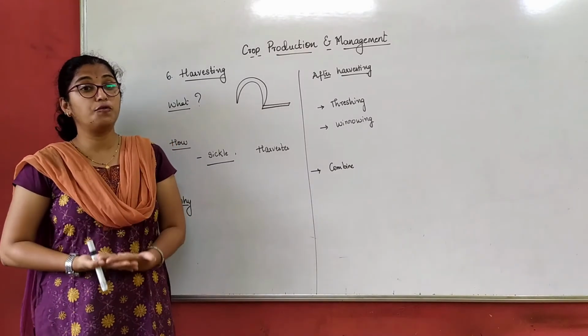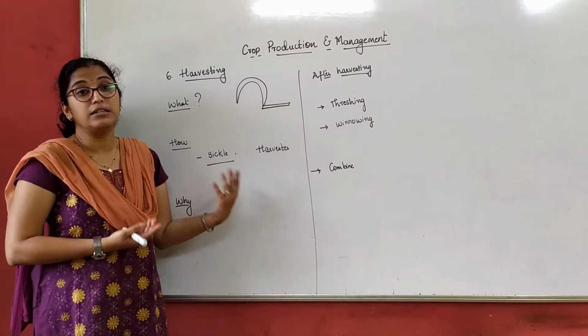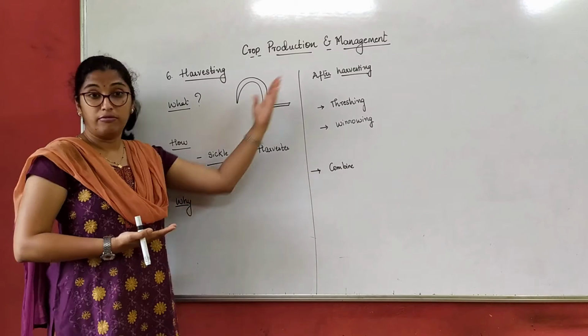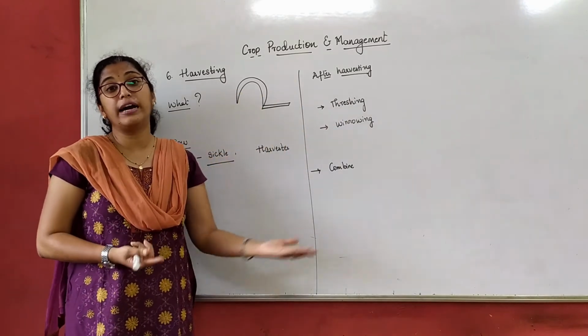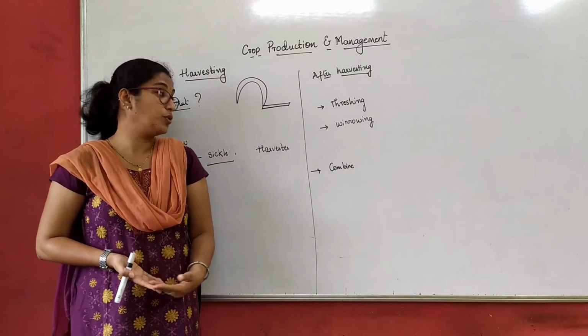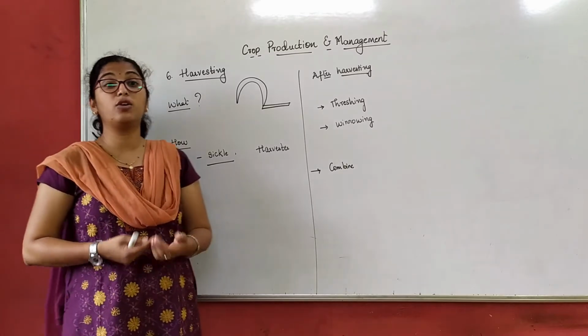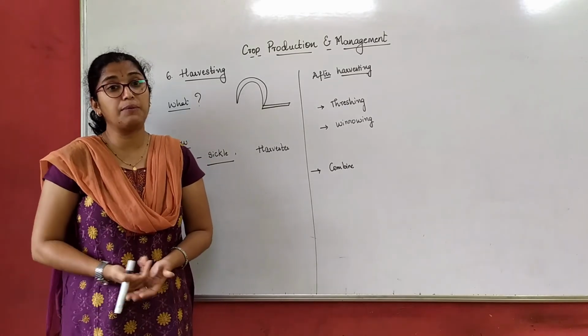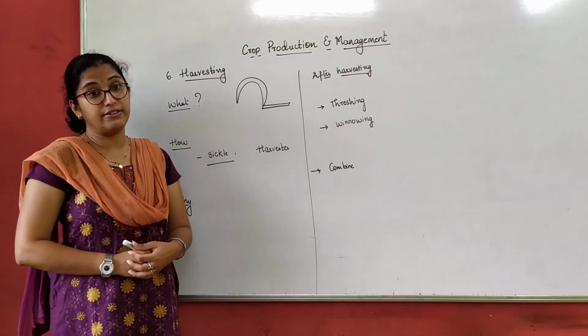Now where do we get the food from? We get the food from these crops. So we have to harvest. If we don't harvest, then we don't get our food. So why is harvesting done, or why should we harvest? To feed our population, we have to harvest.